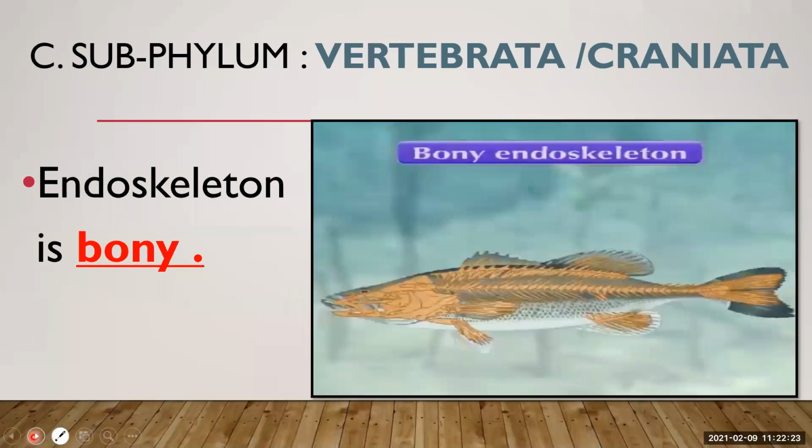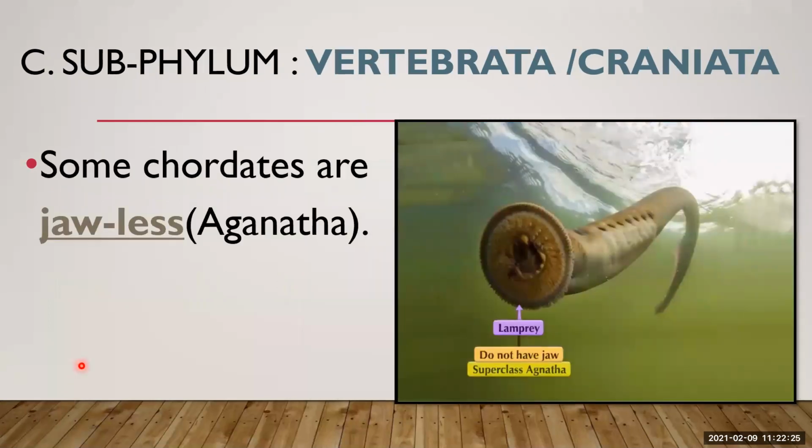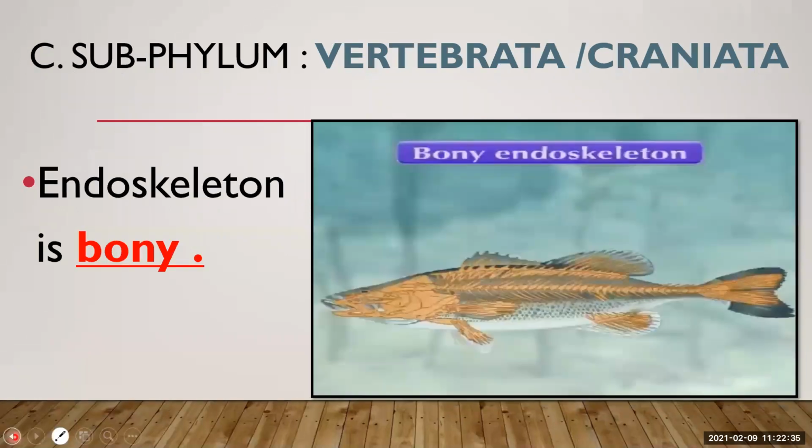See, endoskeleton is bony. I told you bony, it is made up of hard tissue. It is a rigid organ made up of protein, minerals and calcium phosphate. What is the function of the bone? To provide support, protect the internal organs and give shape to the body. So some of the fishes have a bony endoskeleton.